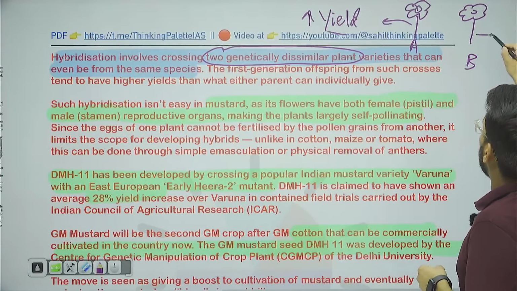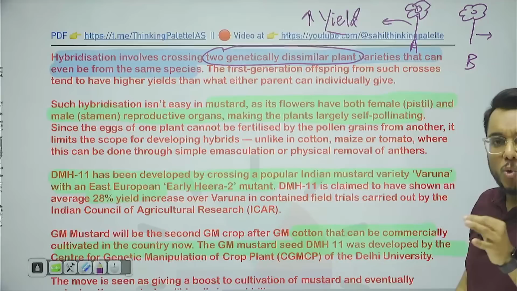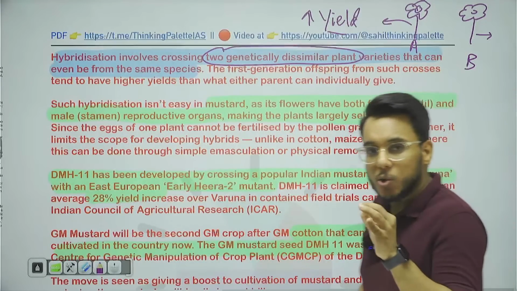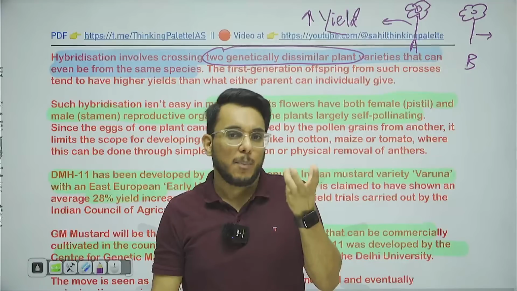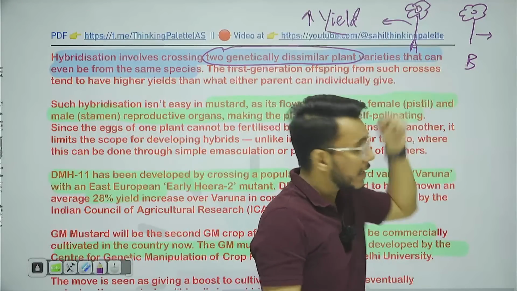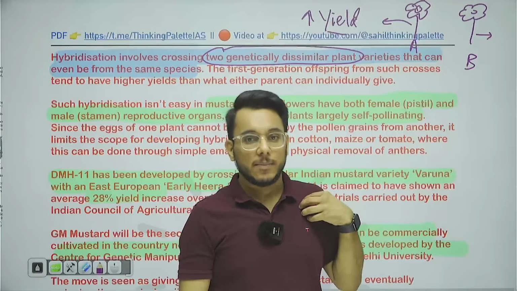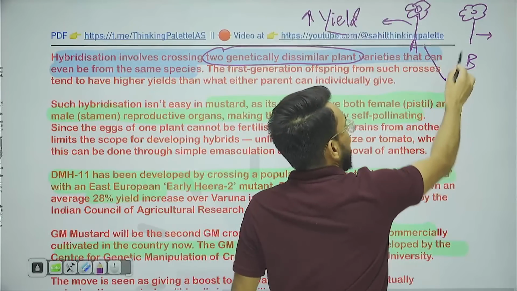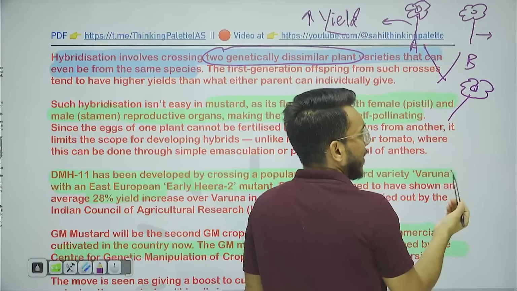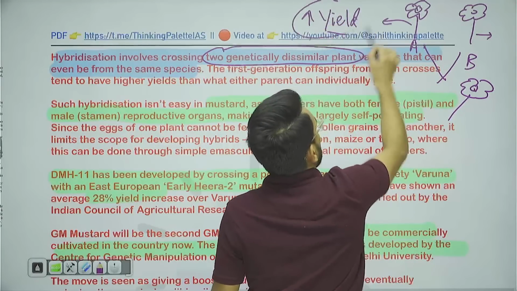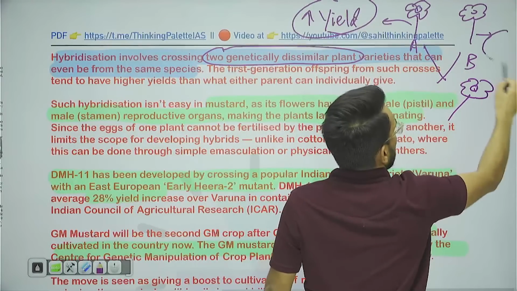Now B is resistant to climate. B is also a hardy crop and doesn't get impacted by too much pest, etc. But productivity, that is yield, is low in B. So what we can do is cross A and B, and the C variety that will be developed will have traits of both. It will have high yield and also be a hardy crop.